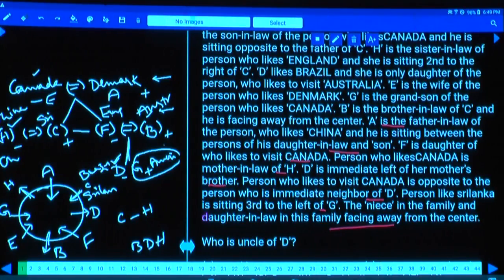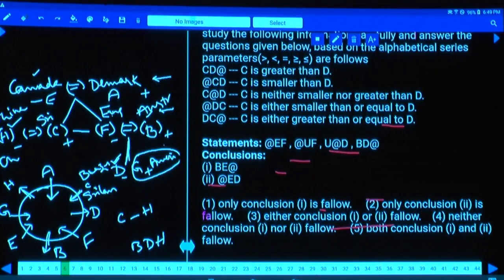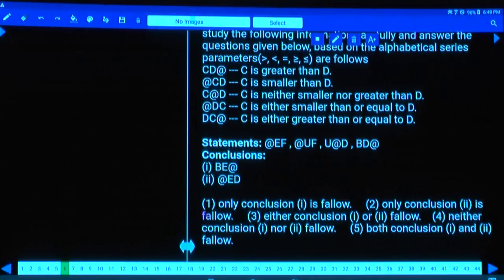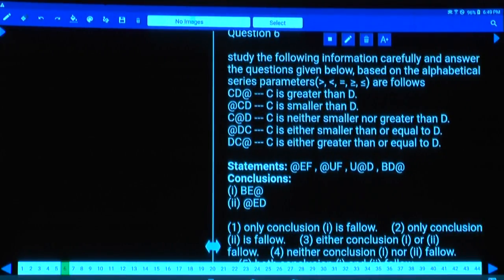Coded inequalities. Now, if any statement is of the form, first one, at the rate of E and F, at the rate of E and F means E is smaller than D, isn't it? E is lesser than D. Shall I work one? 6 to 8? No. As question number 6 in this one, write down this final arrangement. Then in question number 6, at the rate of E and F, this at the rate of comes under which category? This category. That means E is lesser than F. Next one, at the rate of U lesser than F. U is lesser than F.